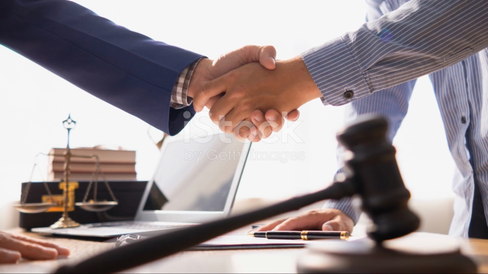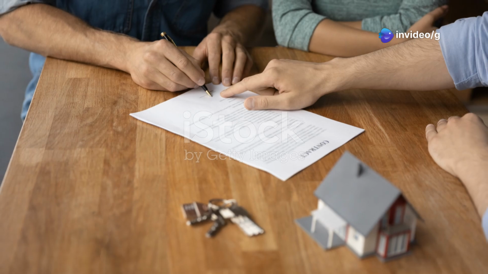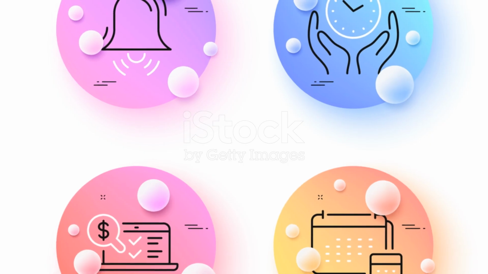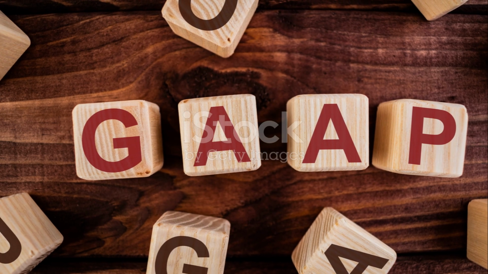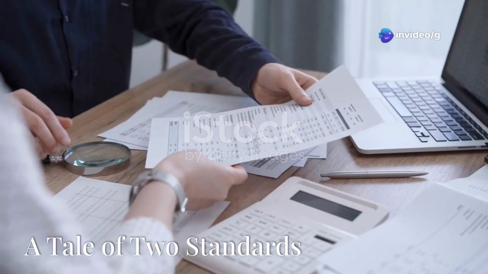When everyone is on the same page, investors can make informed decisions, businesses can grow with confidence, and the global economy hums along. But here's the kicker. IFRS and GAAP aren't exactly the same. They have different approaches, like two referees with slightly different styles. This can make things tricky for multinational companies operating in different parts of the world.